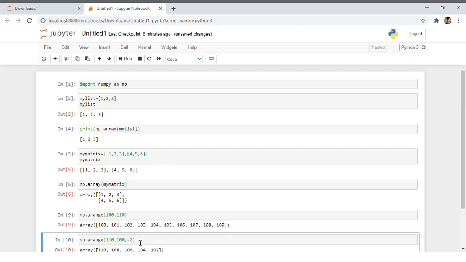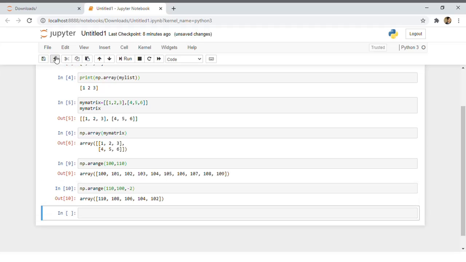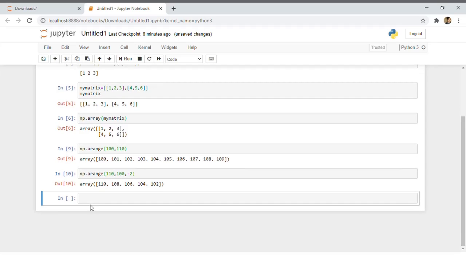So now you can see from 110 we are going down to 100, not including 100, less than 100. So remember, the last portion will always be the less than, and the first portion will be the starting position. You have to start from that position, but you don't have to go till that position. Now another function which is popular in the